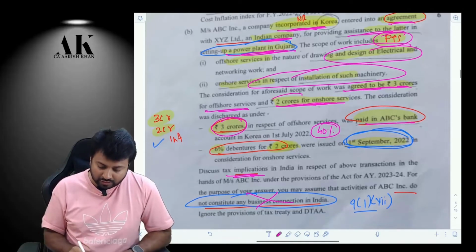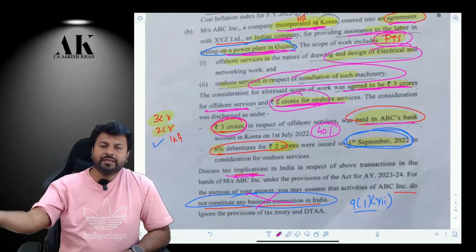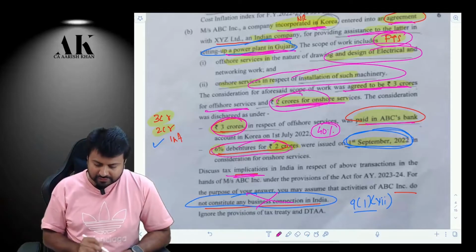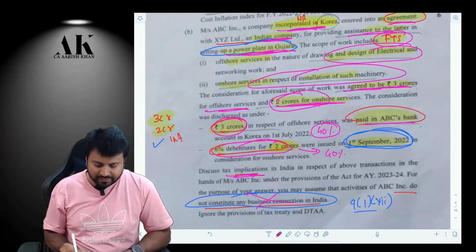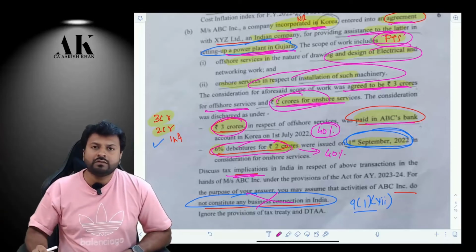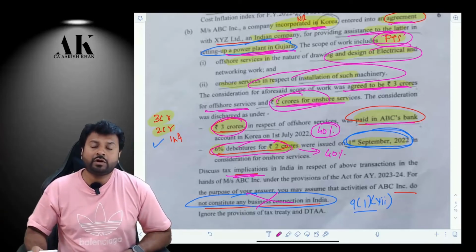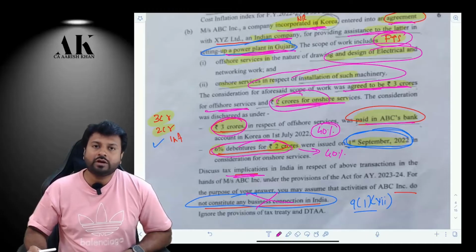Similarly, for this 2 crore rupees, the Indian company is not making the payment in money, but is giving 6% debentures. So this 6% debentures is also a consideration. On this 2 crore also, 40% tax will be imposed. 115A cannot be imposed. For 115A to apply, you have to check in the question.